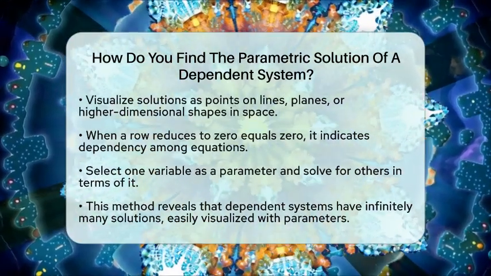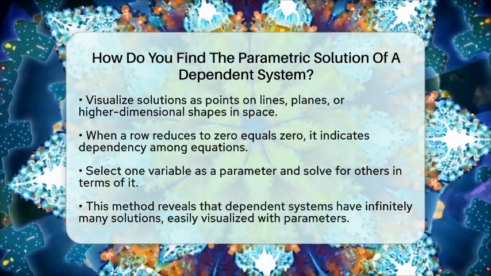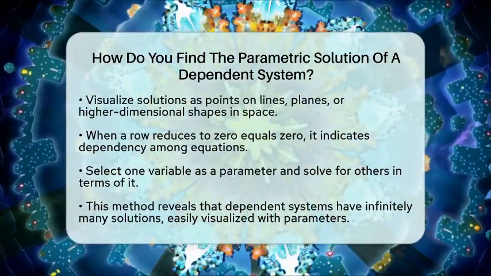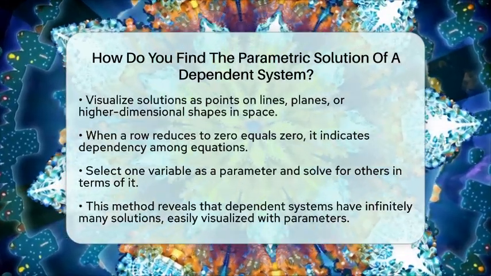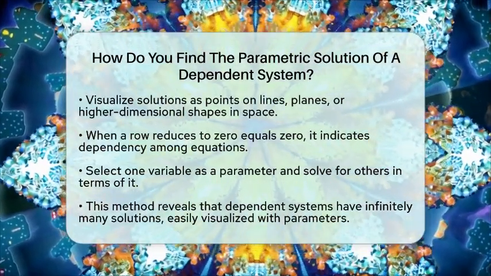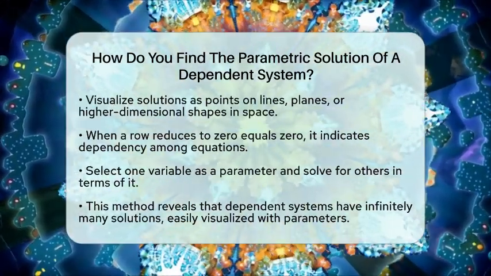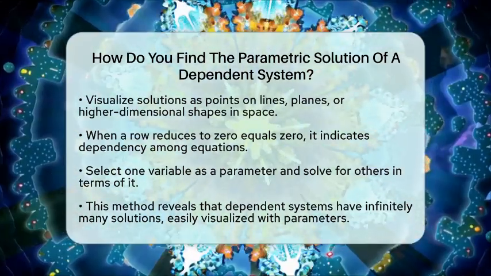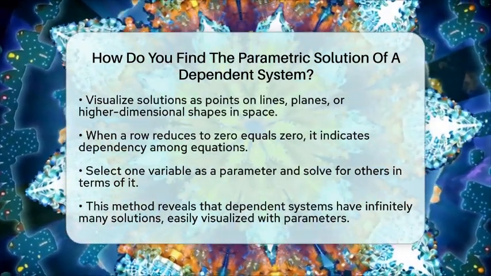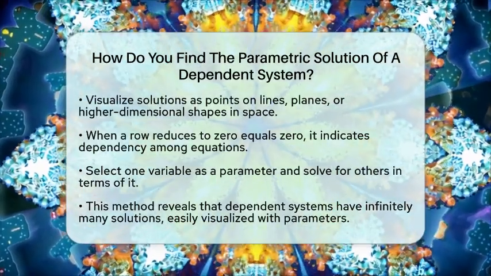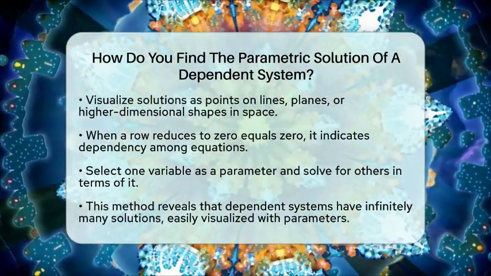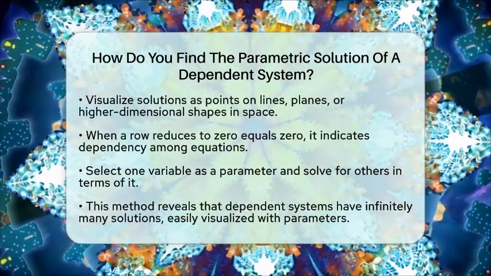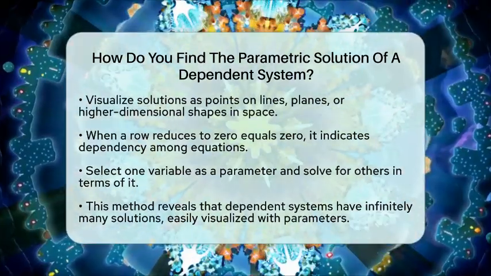Using this method helps you see the big picture of dependent systems. It shows that these systems don't have a single solution but an infinite set of solutions that can be described with parameters. This makes understanding complex nonlinear equations and functions much easier because you can visualize the solutions as a line or a plane in space. It's like having a map that shows all possible routes instead of just one path.